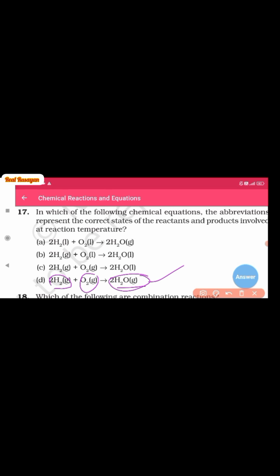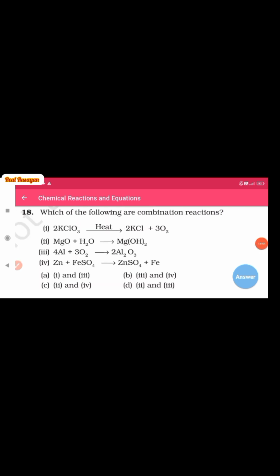And I know you are thinking about this answer. Under high temperature, under high pressure, the water is present in the form of liquid. Simply, under normal conditions, normal reaction temperature, it will be present in the form of gas. So the answer is D. Next is question number 18 and the last question of this video. Which of the following are combination reactions? So out of these following 4 reactions, which one is the combination reaction?